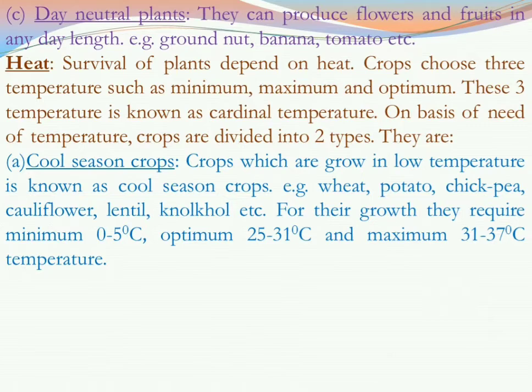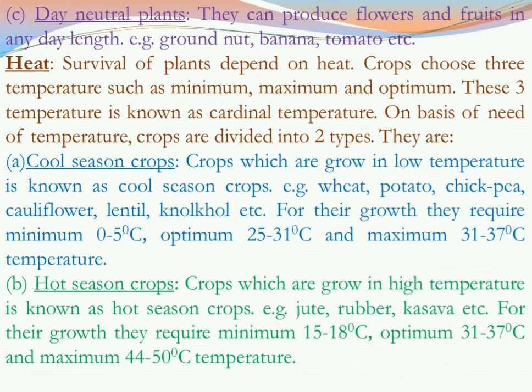Now let us see the hot season crops. Crops which grow in high temperature are known as hot season crops, like jute, rubber, cassava. And this temperature is also divided into three parts: maximum, minimum, and optimum temperature. Maximum temperature for hot season crops is 40 to 50 degrees Celsius, minimum temperature is 15 to 18 degrees Celsius, and optimum temperature is 31 to 37 degrees Celsius. So on the basis of heat, crops are divided into two types, cool and hot season crops.